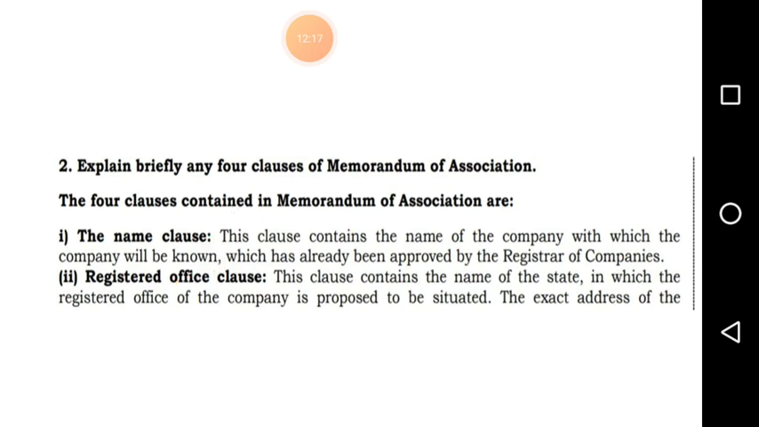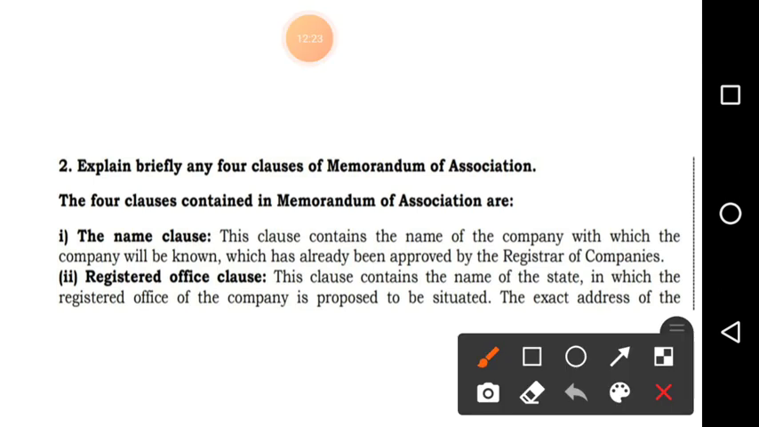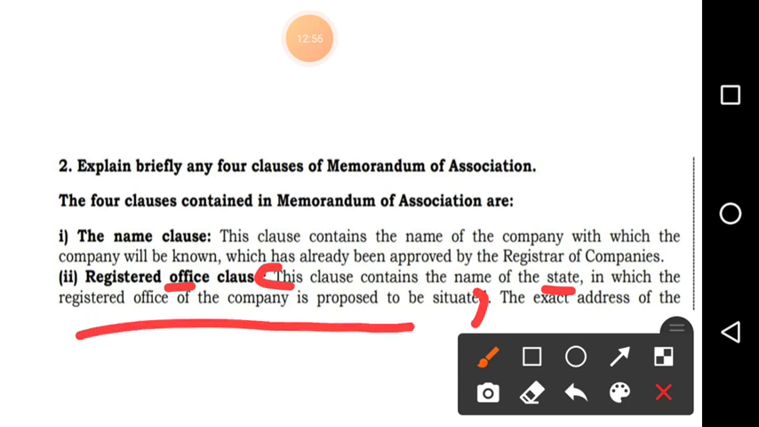Second, the registered office clause. This clause contains the name of the state in which the registered office of the company is proposed to be situated. See, you do registration of a company, just like when you purchase land, registration is done, and when two people are getting married, registration is done. So when a company is formed, registration is done. Suppose it is done in Udupi, which state is it? Karnataka. So in the registered office clause, they write Karnataka.